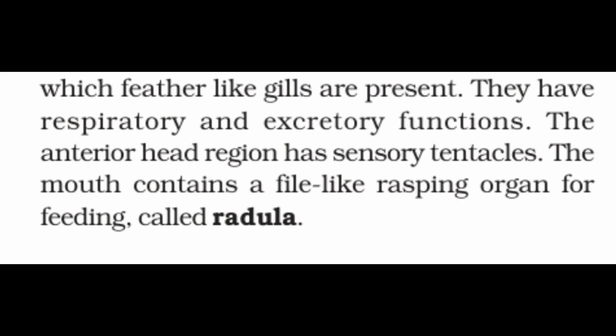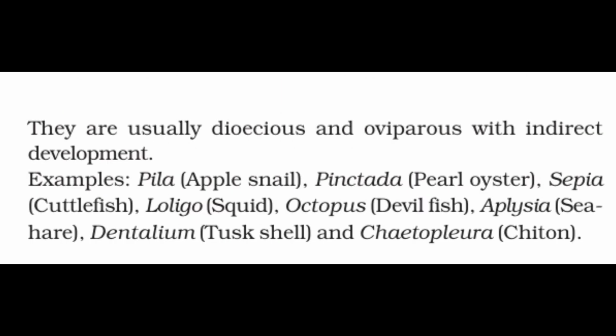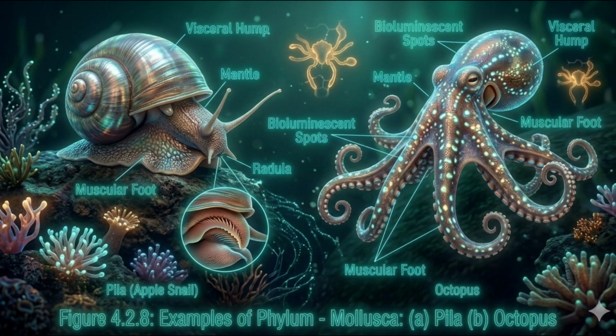The anterior head region has sensory tentacles. The mouth contains a file-like rasping organ for feeding, called radula. They are usually dioecious and oviparous with indirect development. Examples: Pila apple snail, Pinctada pearl oyster, Sepia cuttlefish, Loligo squid, Octopus devilfish, Aplysia sea hare, Dentalium tusk shell, and Chaetopleura chiton.